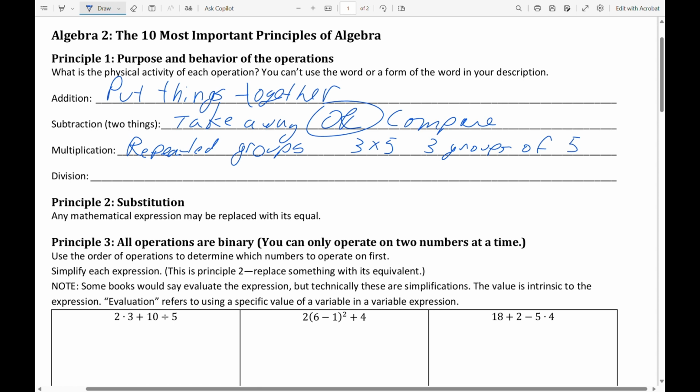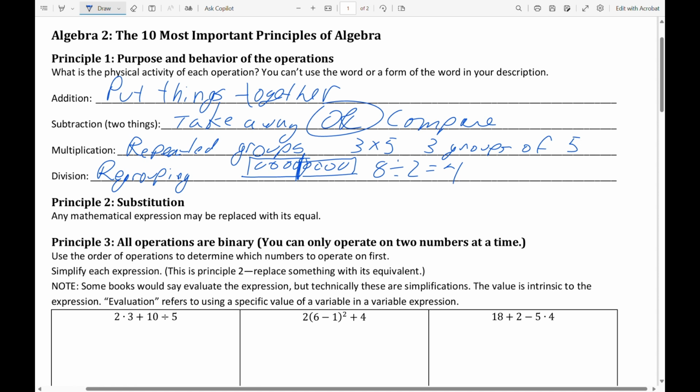So division is a regrouping. A quick example of a regrouping: suppose I have 8 objects and I want to split it into 2 groups. Well, that's 8 divided by 2 is equal to 4. So the 8 objects are all still there. It's just now that 8 objects have been put into 2 separate groups. And the 4 represents how many are in each of these new subgroups.